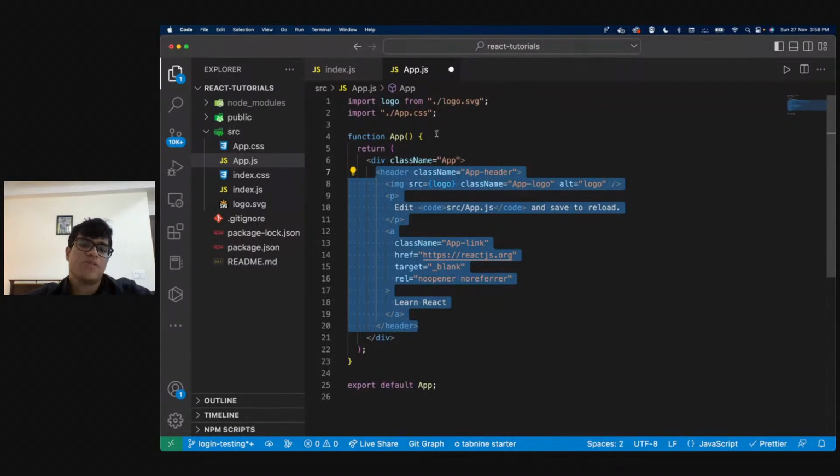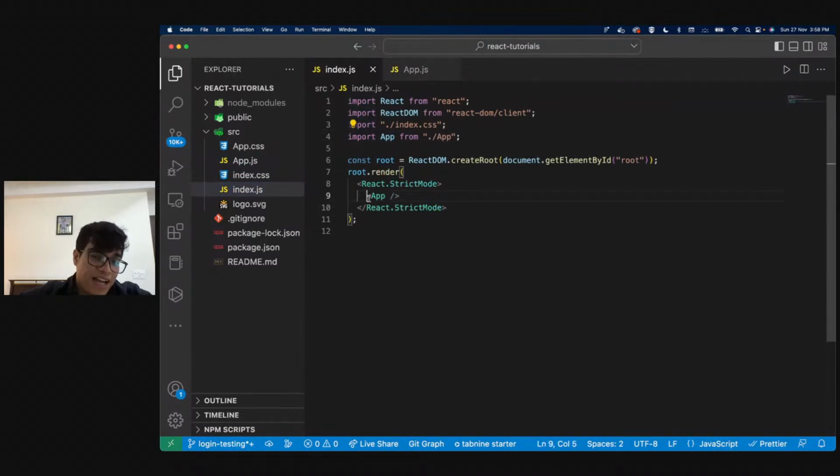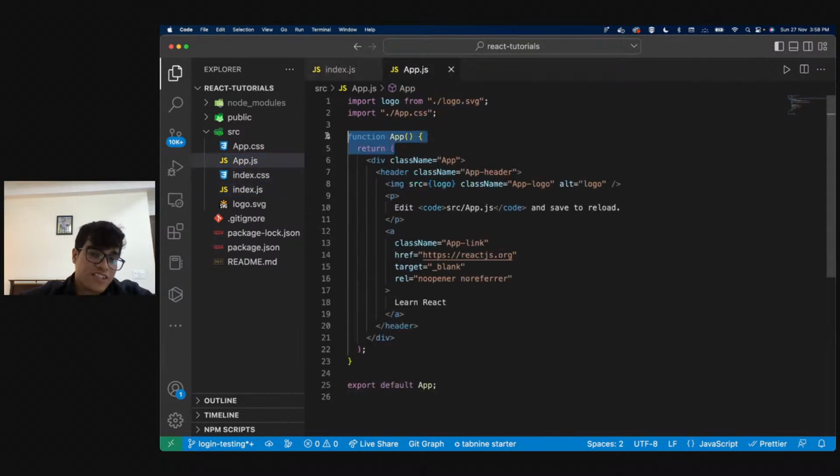What is import and export? Okay. So import basically means we are importing these files from somewhere, and export basically means we are allowing this file to get imported somewhere. So because of this line, we are importing app in index.js. This is the line which allows us to do that, right? So app.js is a function, and we need to export this function from this file so that we can use it in other files. And that is the main point.